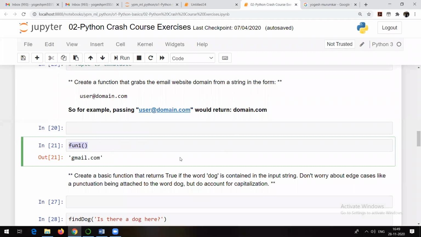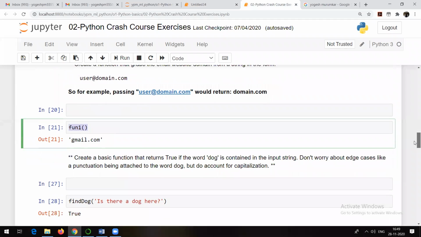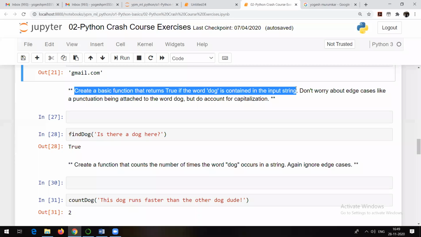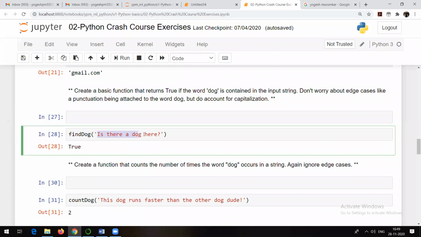Next question. Let's see. Yes. Next question is this one. Create a basic function that returns true if the word dog is contained in the input string. Right? See, if there is an input string like this, is there a dog here? So if the word dog is present, your function should return true. Otherwise, it should return false. Again, a very simple function.